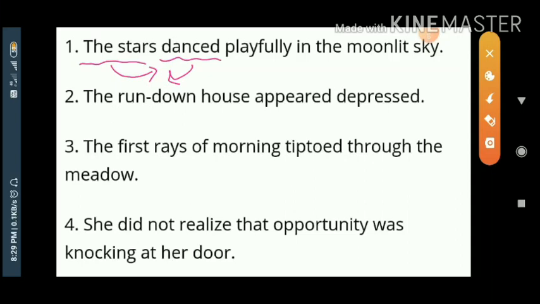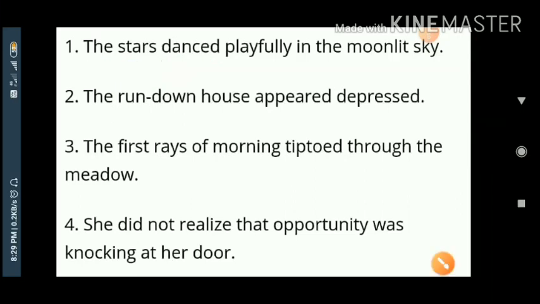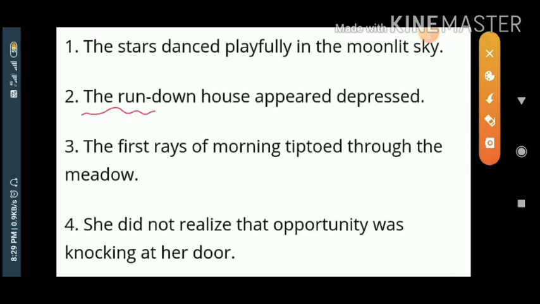In the same way, we'll move ahead for the next example. The rundown house. You see here, the rundown house is equal to non-living. Appeared depressed. Who will be in depression? A human being. So this non-living is applied a human quality, a human characteristic, and so this is the example for personification. Got the idea?